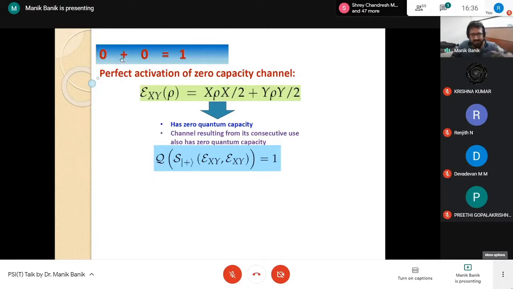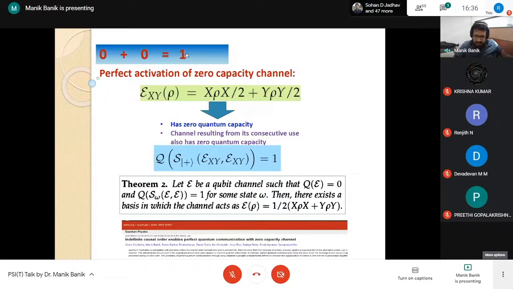That means previously we have seen 0 plus 0 can be non-zero, but here we are trying to establish that 0 plus 0 can be perfect. We call it perfect enhancement. It enables perfect quantum communication with zero capacity channels. Furthermore, we proved a technical theorem in that paper that this example is the only example. You cannot come up with any other example. Whatever example you come up with will match this particular case.